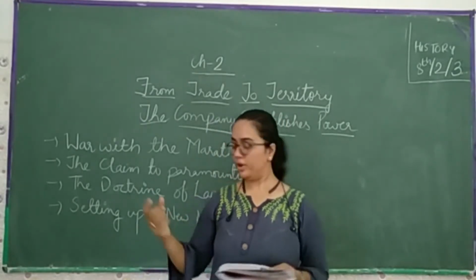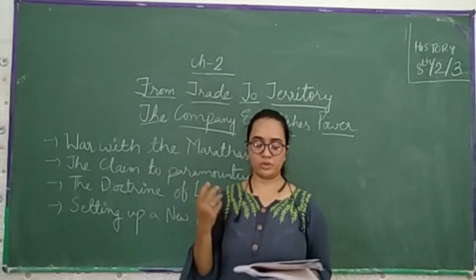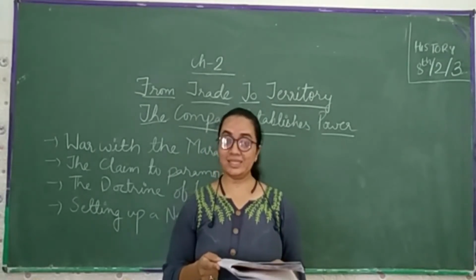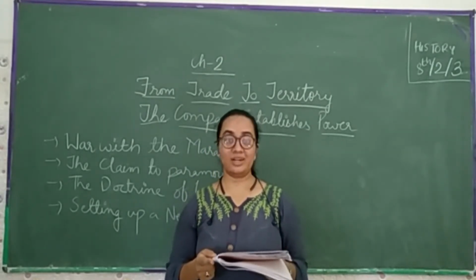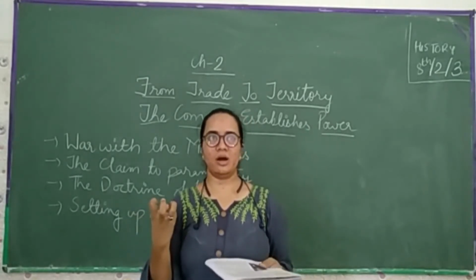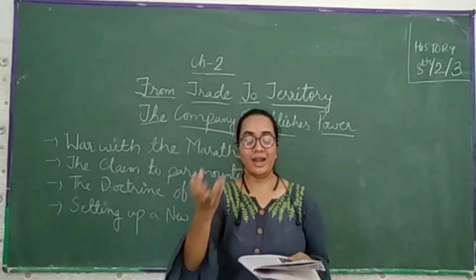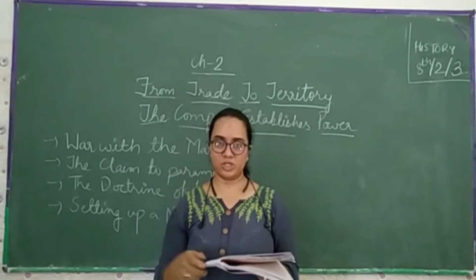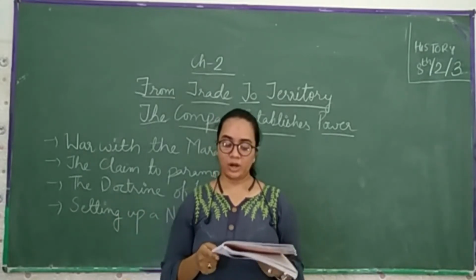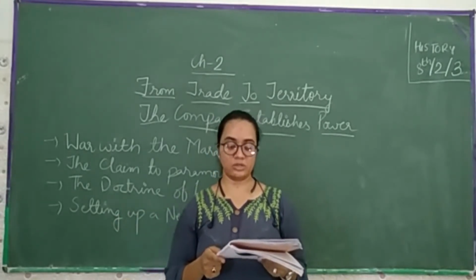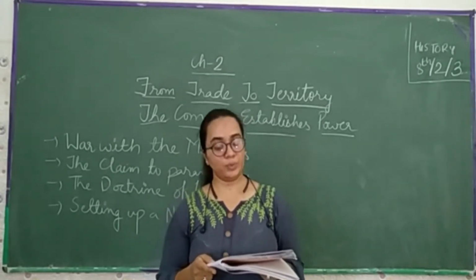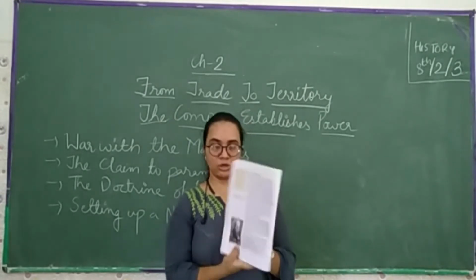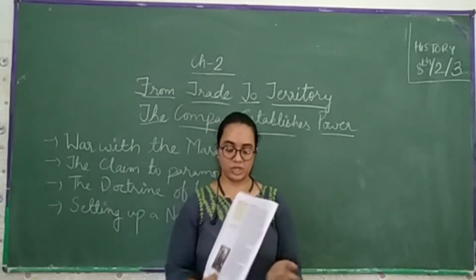The claim of Paramountcy, we come to the second topic of today's video. It is clear from the above that from the early 19th century, the company pursued an aggressive policy. Aggressive policy means a kind of strict policy, or a very quick policy of territorial expansion. They wanted to expand their territory under Lord Hastings, the Governor General, from 1813 to 1823. A new policy of paramountcy. You can see this is the picture of Lord Hastings, the Governor General.